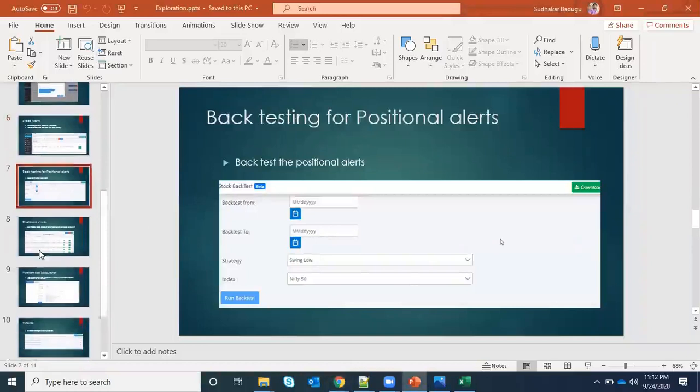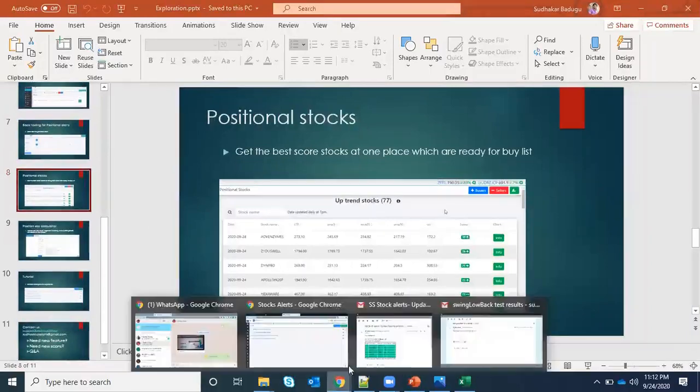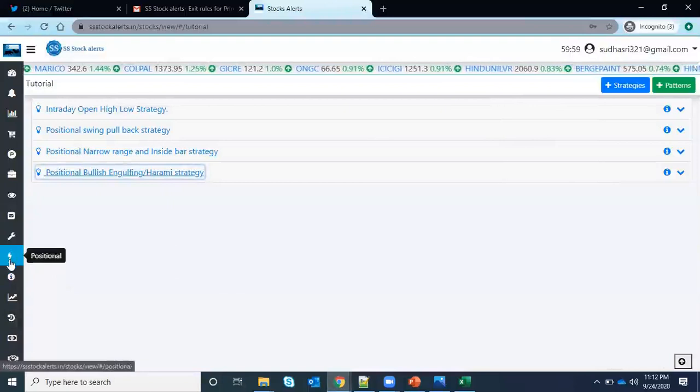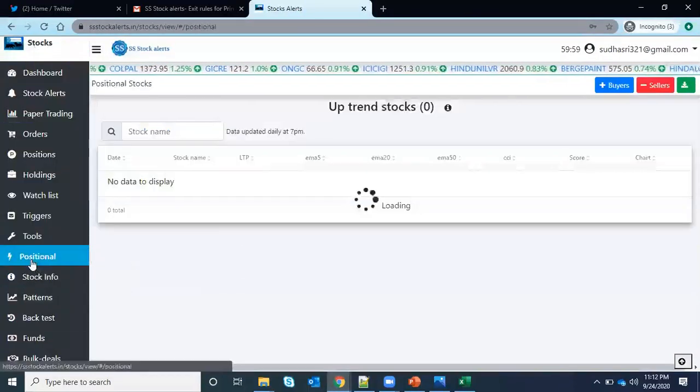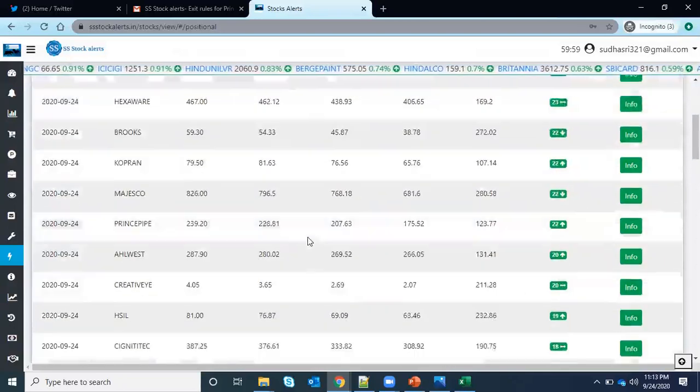So this backtest is covered, and the only two more things are there. Positional stocks. What it means is I want to get all the stocks which are ready for positional, that means which are ready for buy or sell conditions. Just go here and select the positional. If you see this, out of the 1700 stocks, only these 77 are eligible for the current buy.